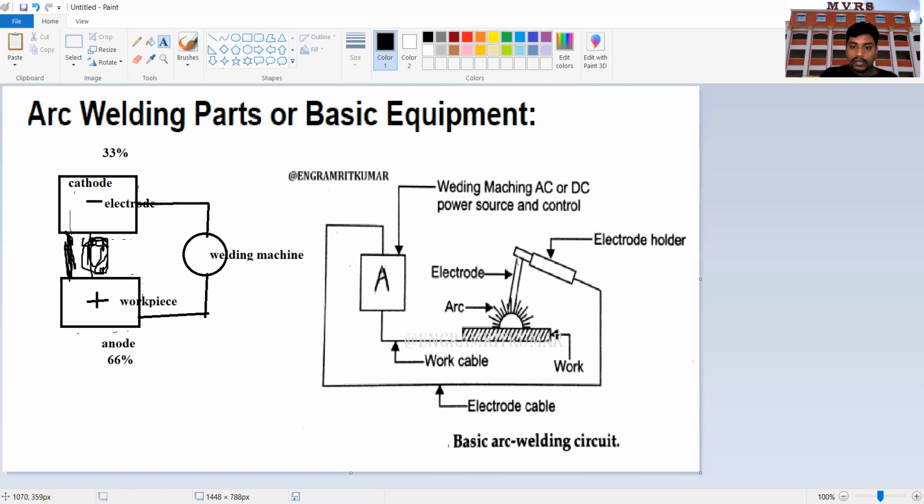Okay, from this electrode holder, we are having an electrode, and by using this electricity that is received from this DC or AC machine, we are going to generate the arc. We are going to generate the arc, and we are going to join the material or the metal which we wish to join. Okay, I hope you understood this.